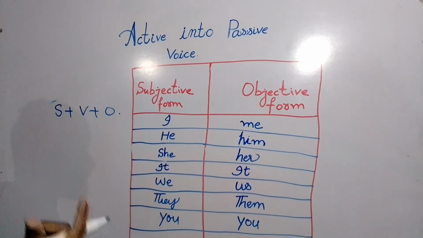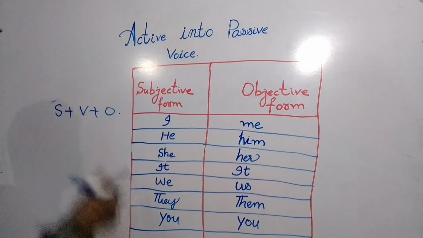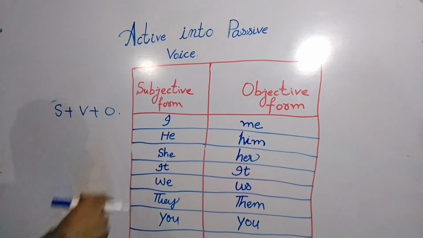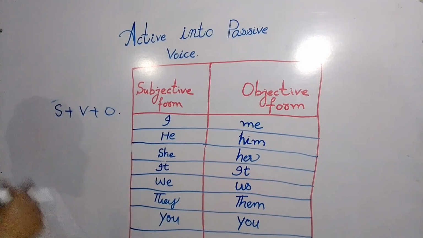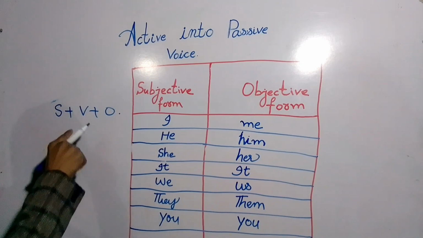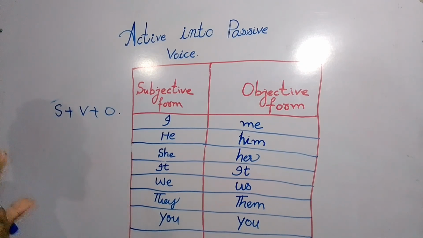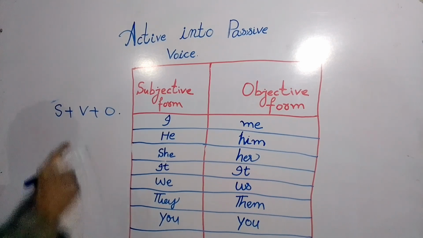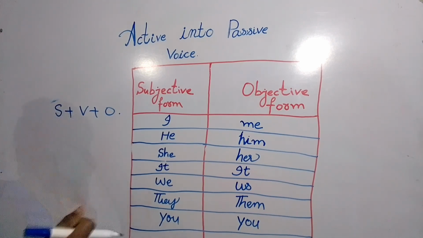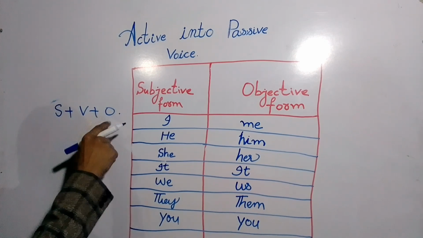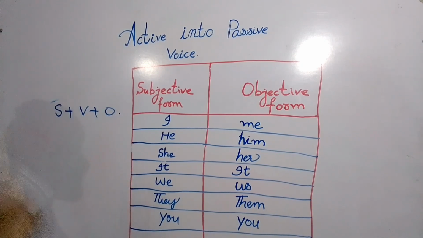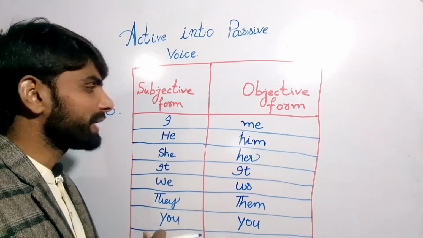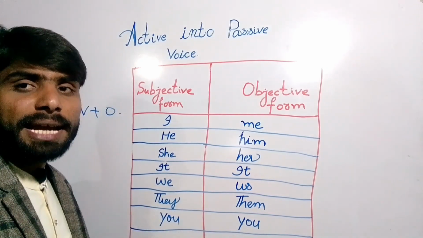And the second way of talking or delivering any message is that we can give importance to the object. When we give importance to the object, we don't need the subject so much. We can write the subject using by. So without the subject we can complete the sentence. So there are two methods to say one message. When we give importance to the subject, that is active voice, and when we give importance to the object, that is passive voice. I hope you got it. Now let's move to our second concept.